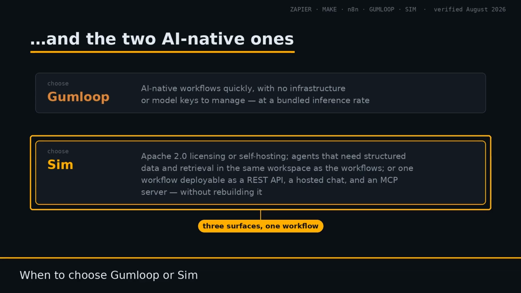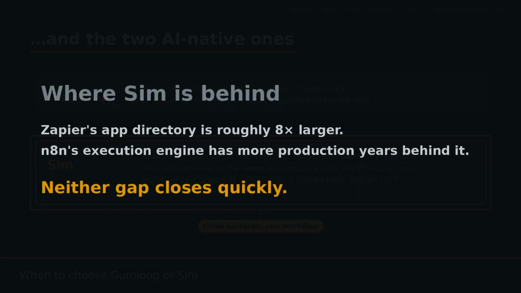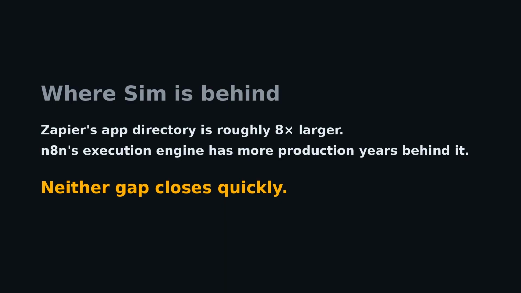Choose SIM when you need Apache 2.0 licensing or self-hosting, when your agents need structured data and retrieval in the same workspace as the workflows, or when you want one workflow deployable as a REST API, hosted chat experience, and an MCP server without rebuilding it. Where SIM is behind, Zapier's directory is 8 times larger, and n8n's execution engine has more production years behind it. Neither of those gaps closes quickly.